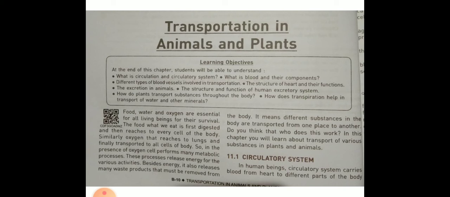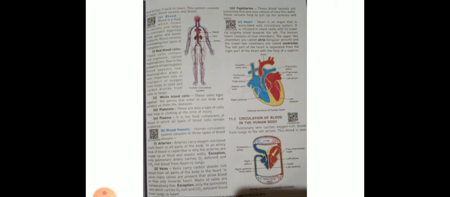In human beings, the circulatory system carries blood from the heart to different parts of the body and brings it back to the heart. This system consists of heart, blood vessels and blood. Point A, blood. Blood is a fluid which flows in vessels and helps to transport digested food, gases and waste products. Blood consists of the following four types of components.